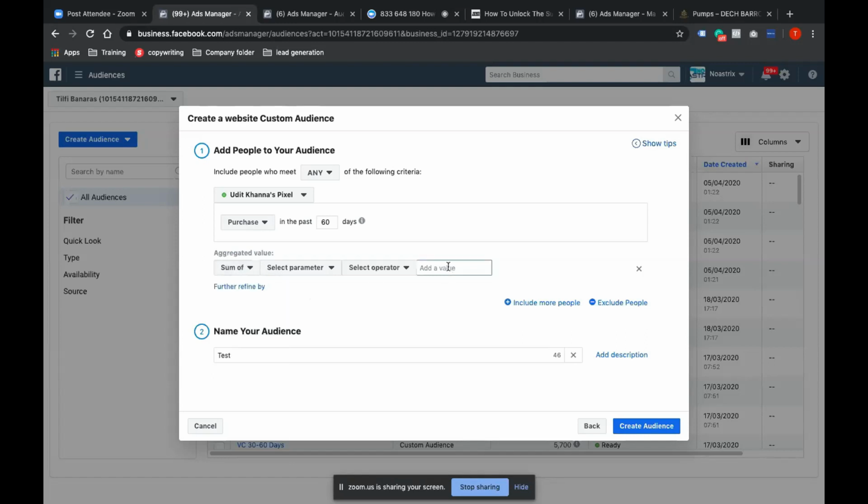of those who have bought, let's say, within this span of time, 30-60 days, based on overall lifetime value. For instance, I want to target users who have bought from me roughly 4,000 worth of value.